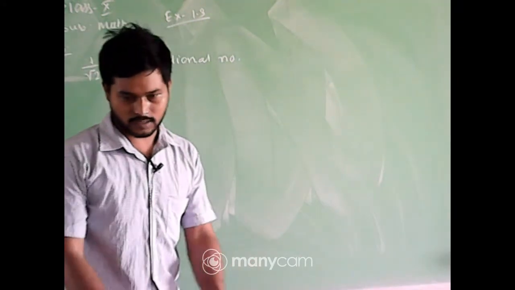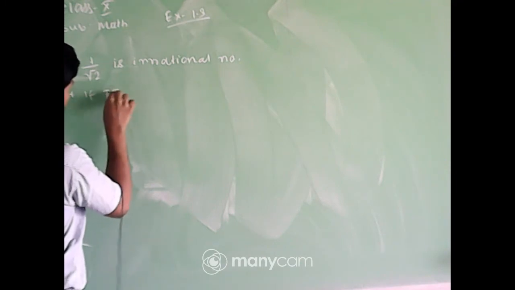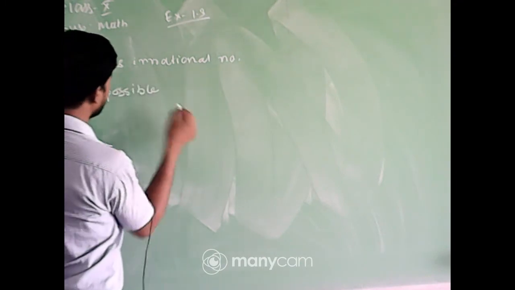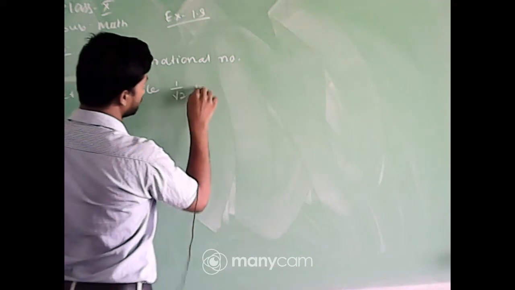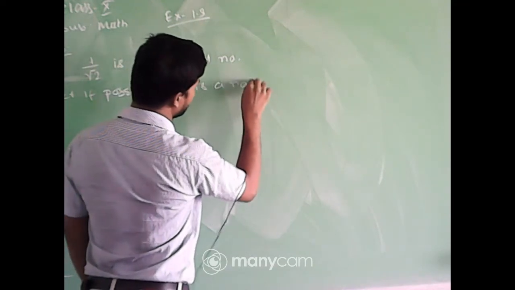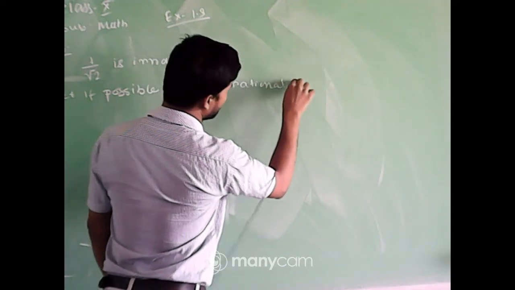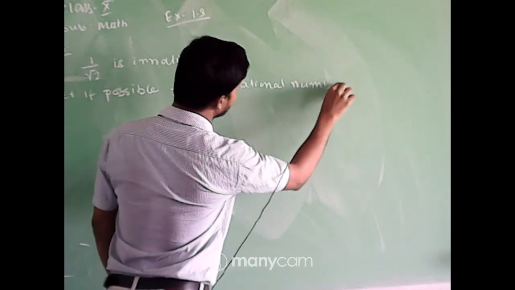So how will we prove this is an irrational number? We'll prove it by the same method of contradiction. First we'll consider that 1 by root 2 is a rational number. Let, if possible, 1 by root 2 be a rational number. We are considering that 1 by root 2 is not an irrational number, it is a rational number.